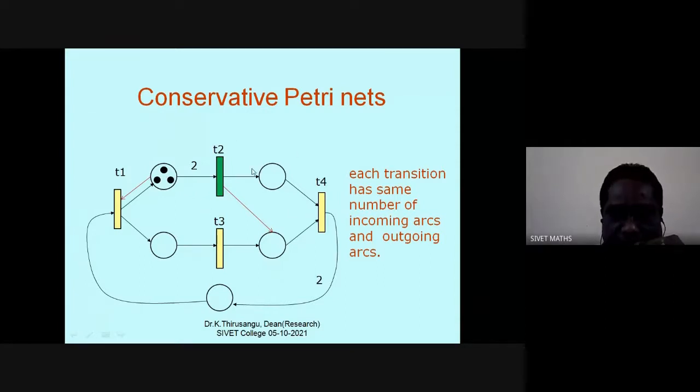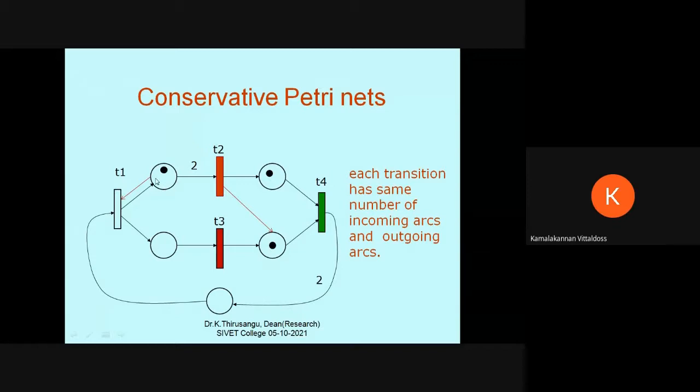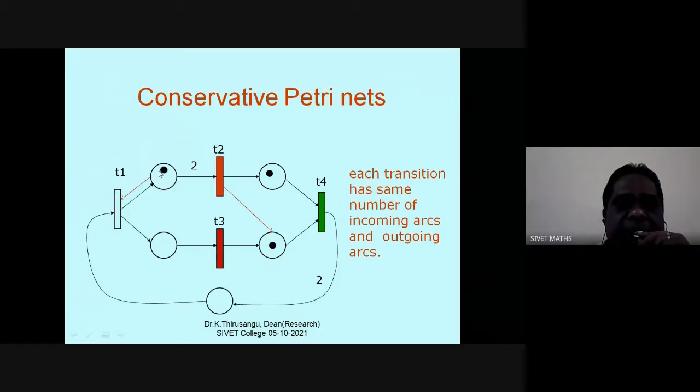For example, if I fire T2, this is the case. How many tokens are there in the net now? One, sir. Again, 3 tokens. One is here, one is here, one is here. So the number of tokens remains the same. Here further, if I am doing that, still I have only 3 tokens. The token positions are changed. Here again 3 tokens. Here again 3 tokens.